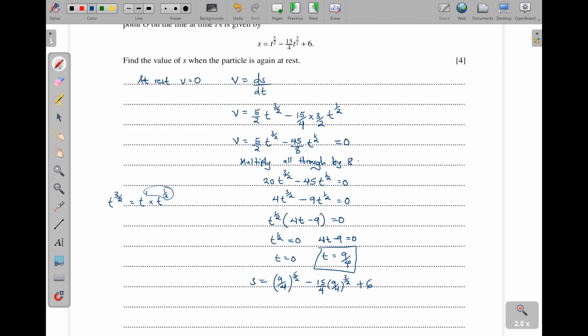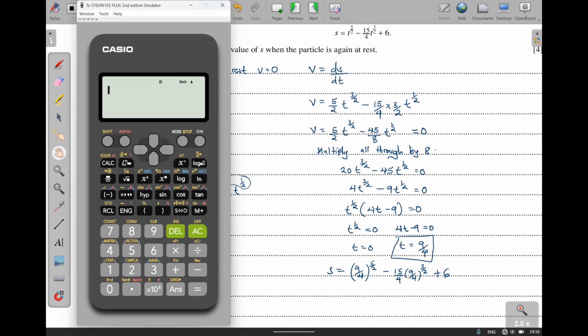We put everything in the calculator: 9 over 4 to the power 2.5, then minus 15 over 4 times 9 over 4 to the power 1.5, then plus 6.